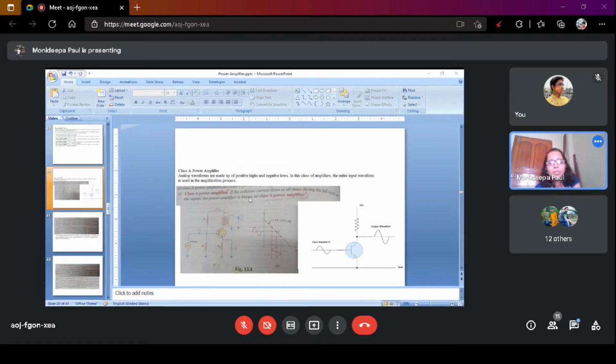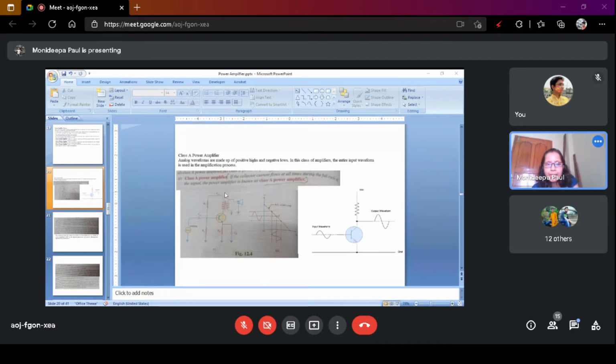Okay, so class A power amplifier, here we consider the common base configuration.